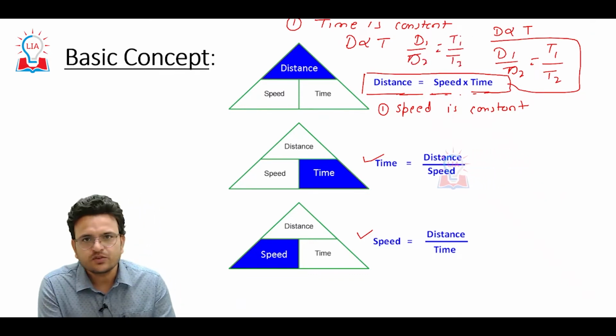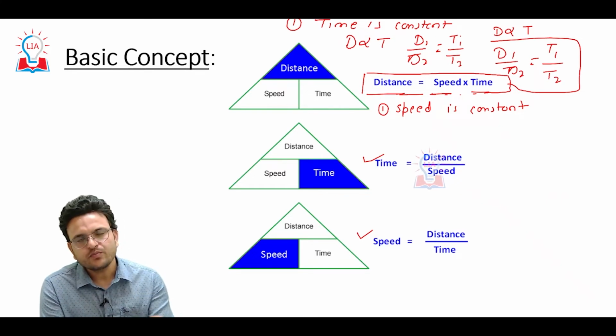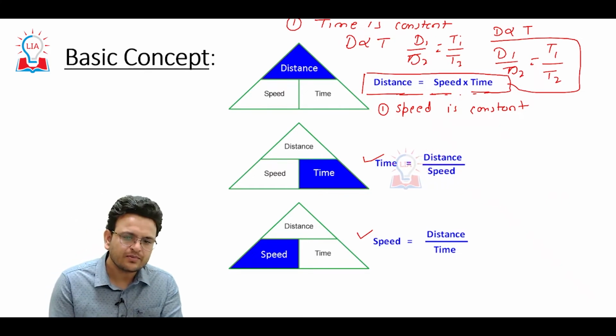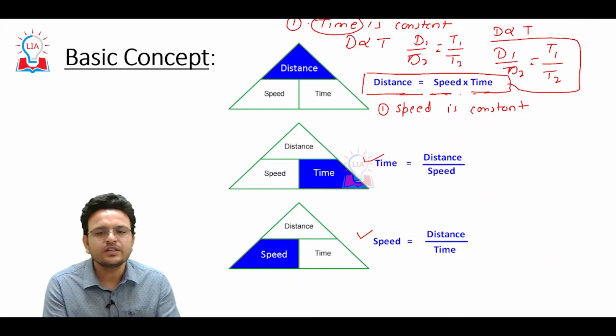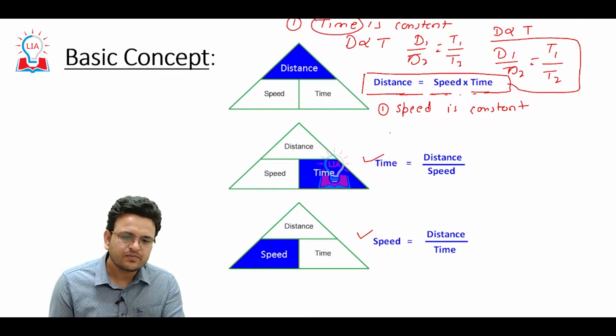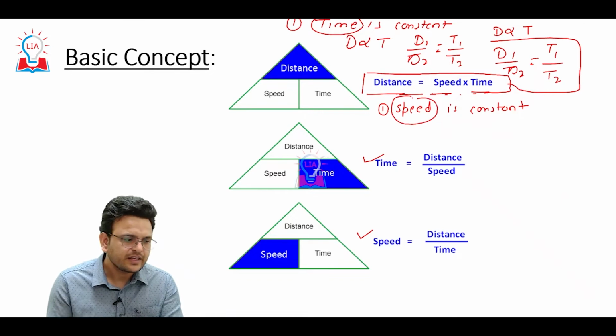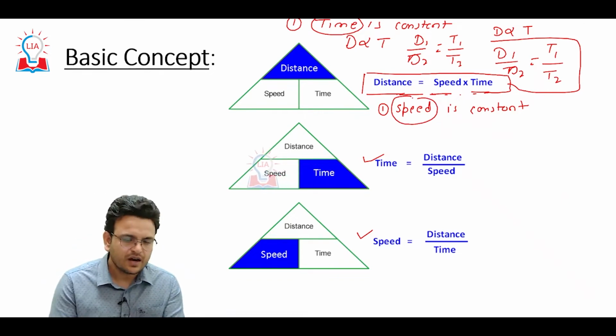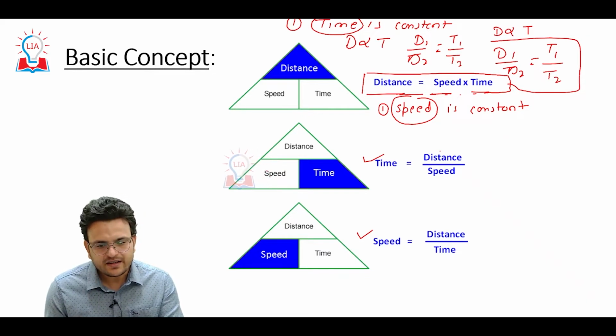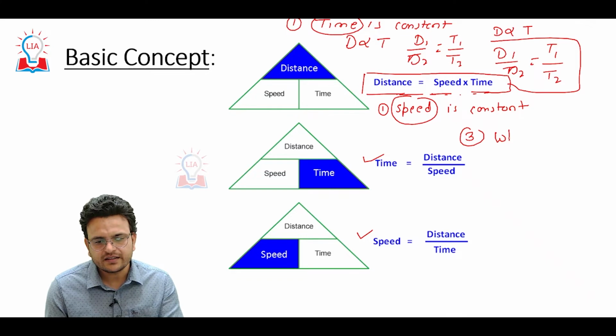So these things you have to remember. Whenever UPSC asks a question, sometimes you have to consider time is constant, sometimes you have to consider speed is constant, and then solve the question. Or there is a third condition, when distance is constant.